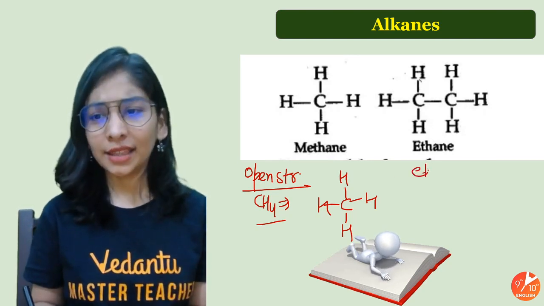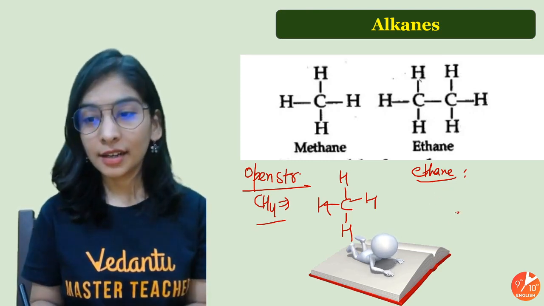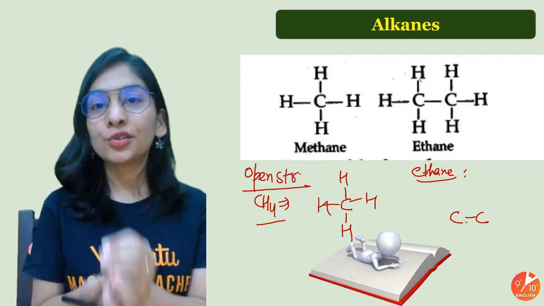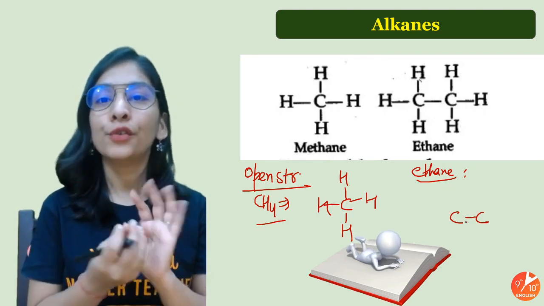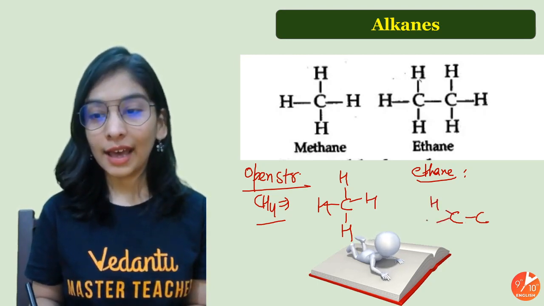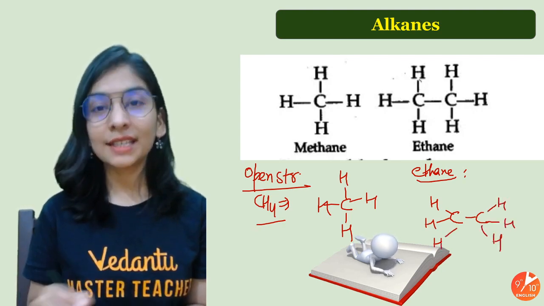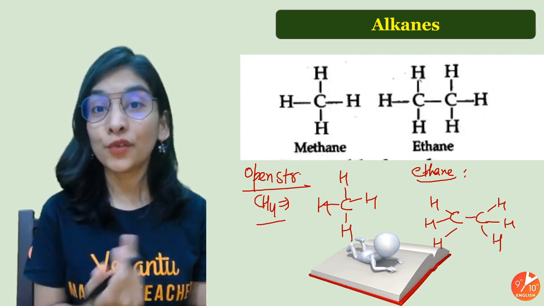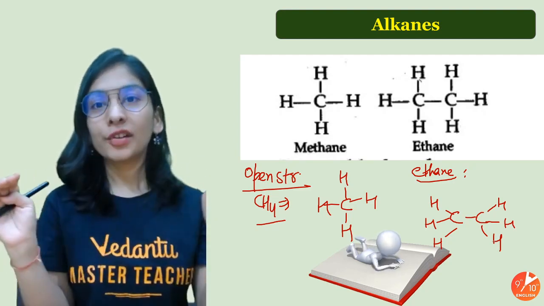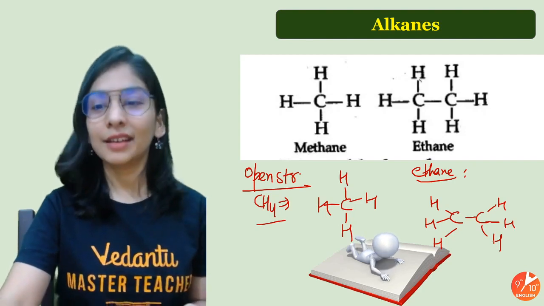Now we'll talk about ethane, that's more important. It's for 2 carbon. To draw the open structure, write a bond between carbon and carbon, then write hydrogen accordingly so that every carbon must make 4 bonds. Okay, so I drew a carbon-carbon single bond. Now I will write 3 hydrogen here and 3 here. The reason is what, students? The reason is carbon must follow 4 bonds, and always start by making a carbon chain, a long chain depending upon the number of carbon, and always make a single bond because alkanes make single bonds.